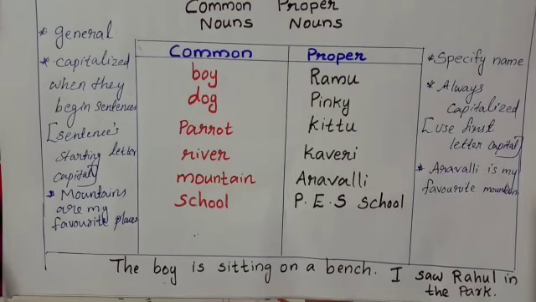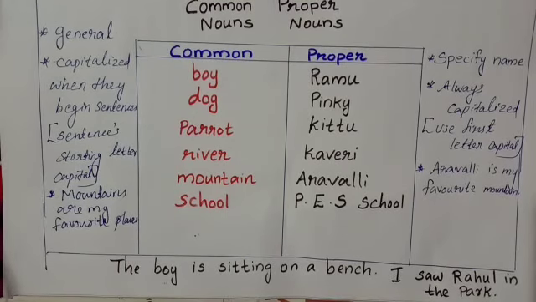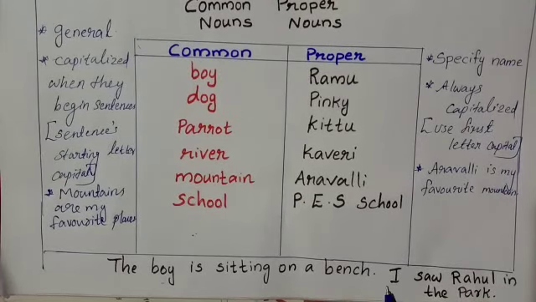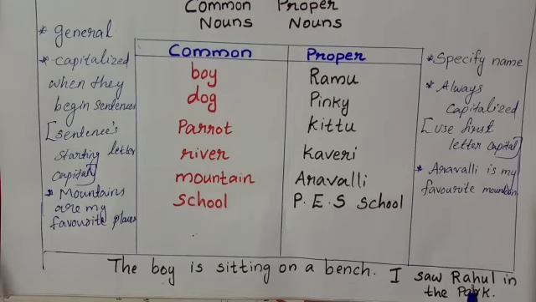So, we don't use a capital B. But here, I saw Rahul in the park. Rahul is also a noun, but it's a proper noun. That's why we are using a capital letter here.